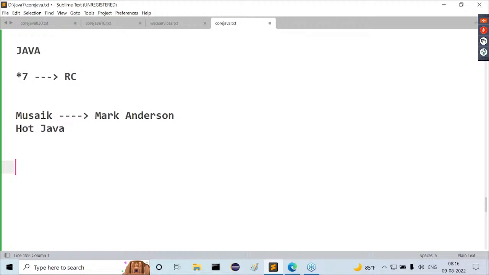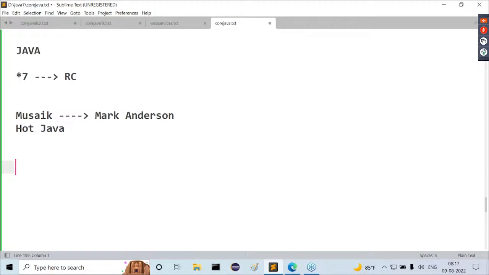The moment the HotJava browser was released to the market, everybody was thinking about the HotJava browser only. Some demand was there for it. By then, all the people were wondering what technology Sun Microsystems had used to prepare this HotJava browser, a successful product outside.